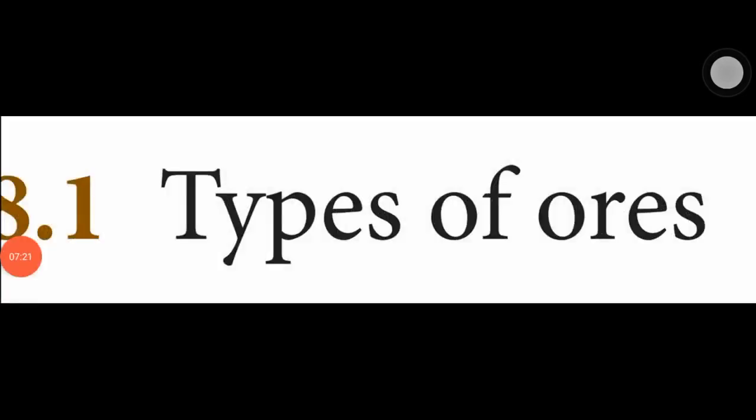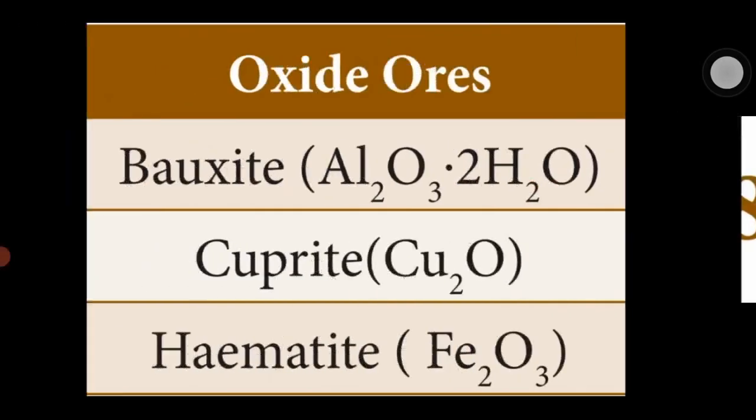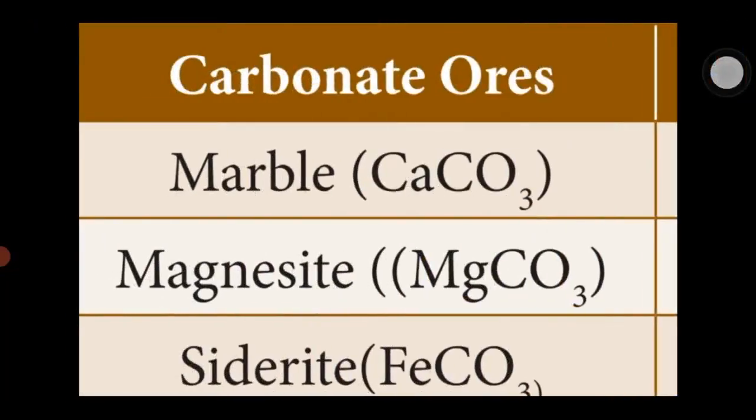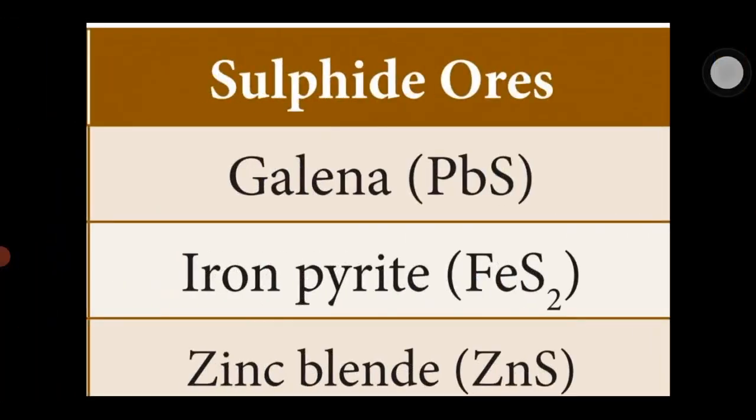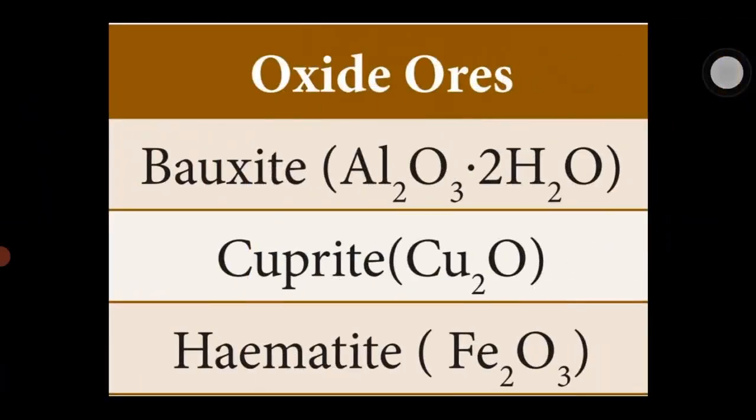Let's learn about types of ore. Based on the substance, the ores are classified into four types. One is oxide ore, second is carbonate ore, third is halide ore, fourth is sulfide ore. Let's see one by one. The first one, oxide ore.